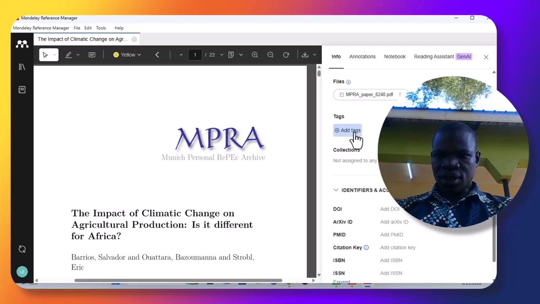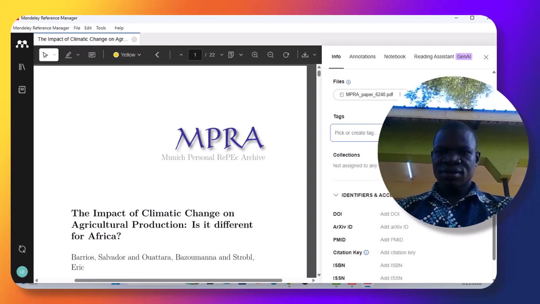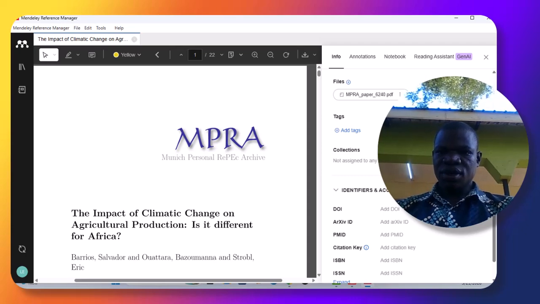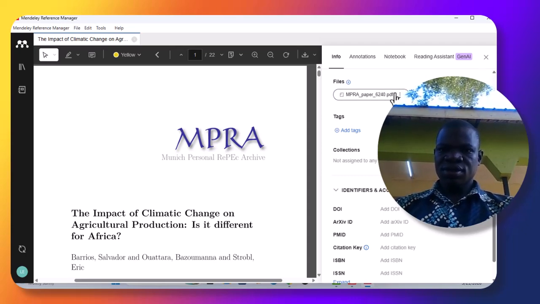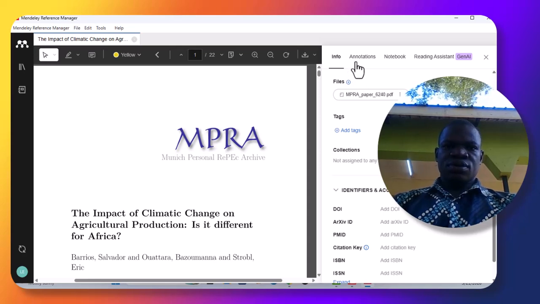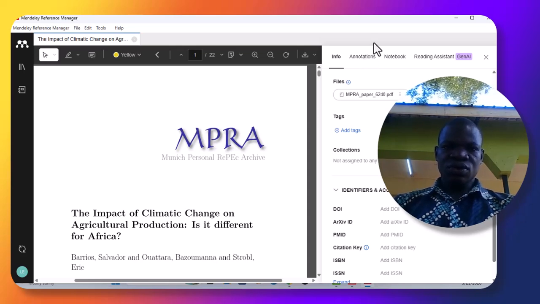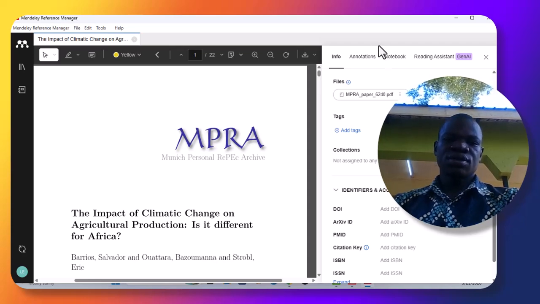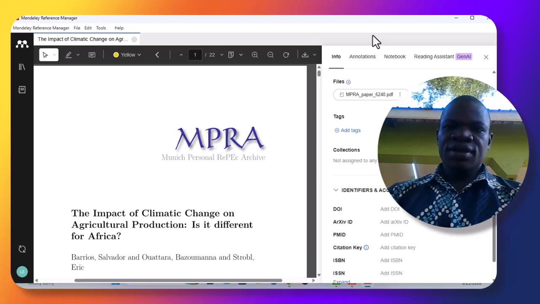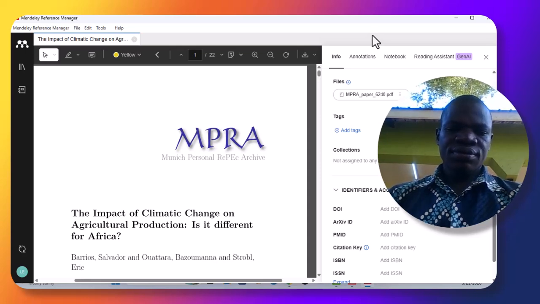We can add in tags. If not, we cannot even decide to add on that. So I believe we have learned today how to download, how to install and create an account. Definitely when you're opening it, it will ask you to create an account. If you're a new person, you enter your email, your password, then definitely Mendeley will open and you start working on it.